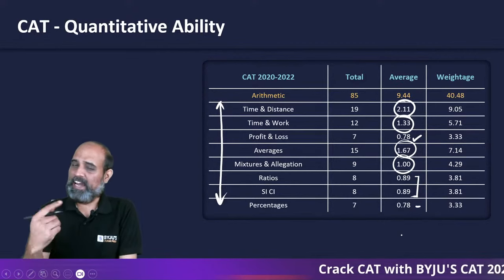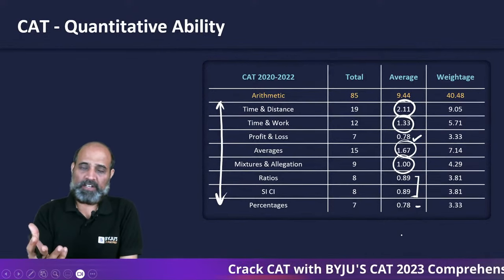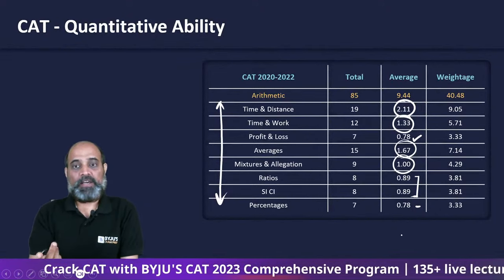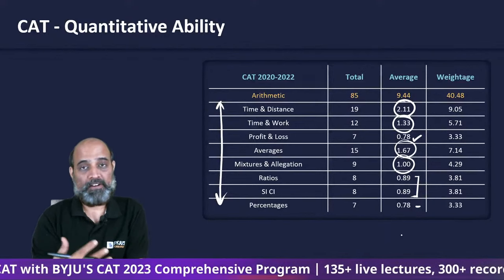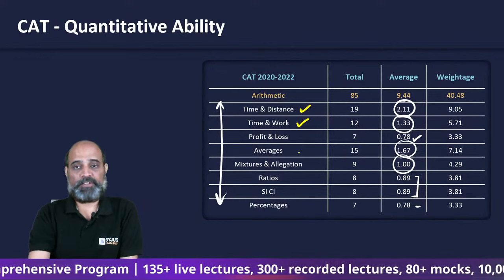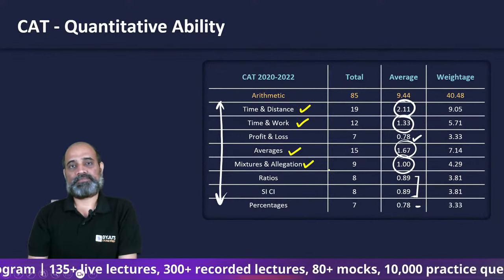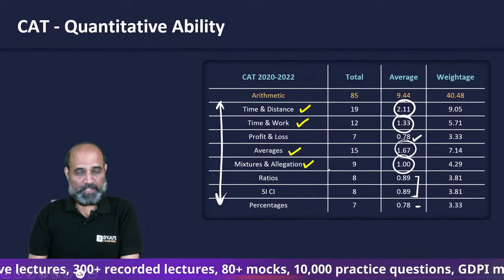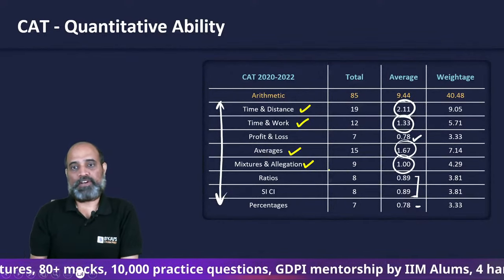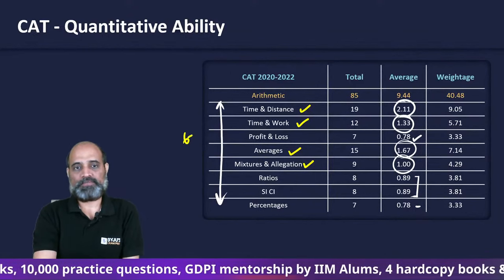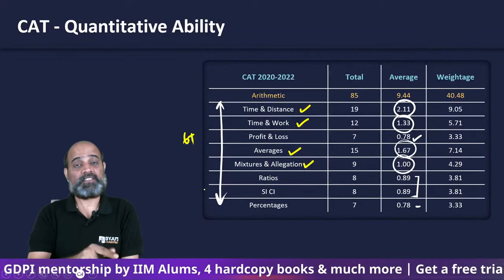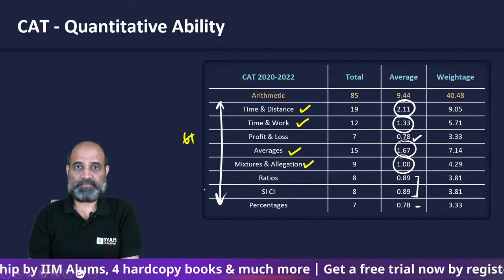So you will see that the entire arithmetic topic is important. Anything which is 0.75 and above is important, right? But within this, if you want a very good command, you can look into time, speed and distance, time and work, averages, mixtures and alligation. Because if you do these 4 subtopics in arithmetic, you will end up solving over 6 questions. Out of 11 questions that we have to attempt, more than 6 come from just these 4 topics, right?